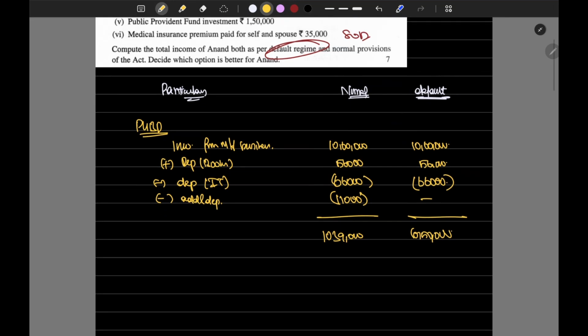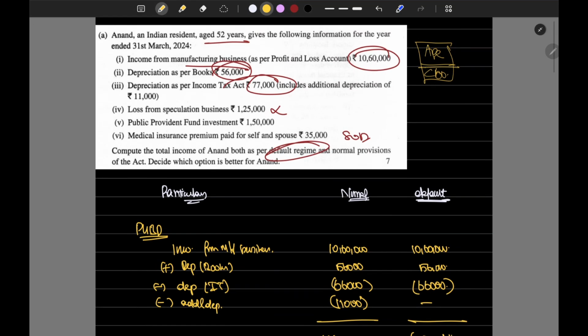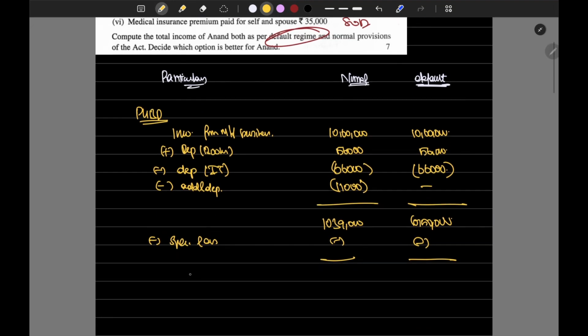Okay, we cannot deduct any speculation loss, so keep it nil. Any other income given? No other income given. What's the gross total income? Which is 10,50,000.